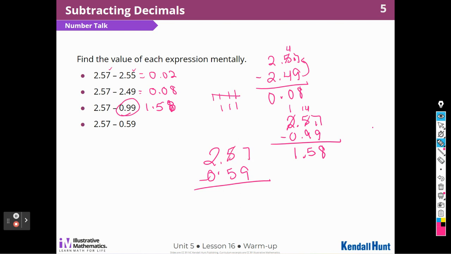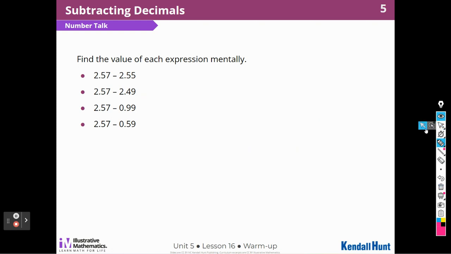We can borrow 1 from the 5 and make that a 4, and that becomes a 17. So that's 8. I'm going to borrow 1 from that, and that's a 14, so that's a 9. And we get 1 and 98 hundredths. I'm sure there's a way you could do that mentally, but for me, with subtraction, I need to write it out. All right, so that's our warm-up.